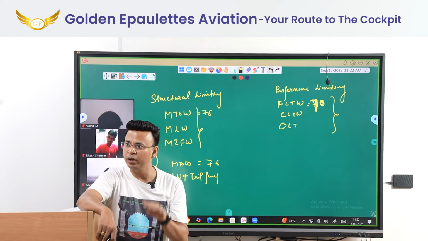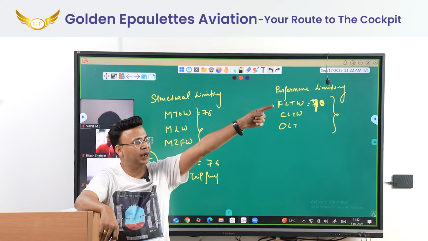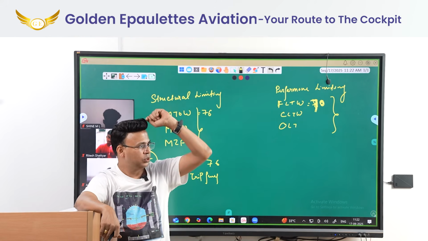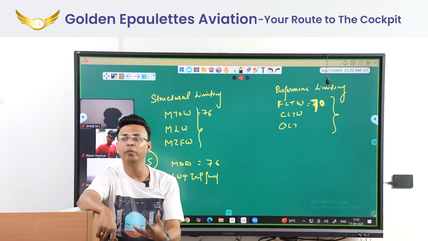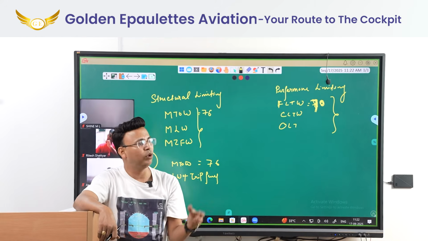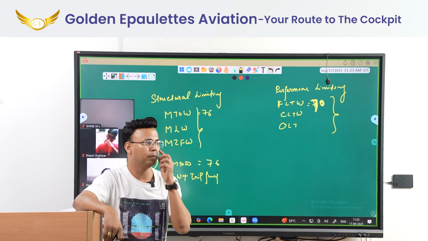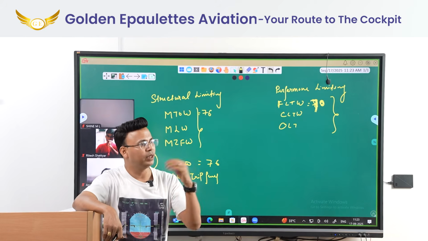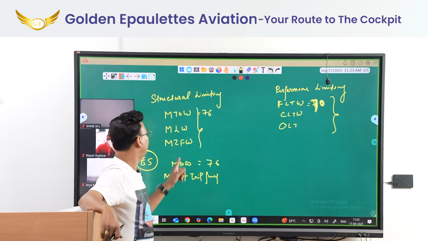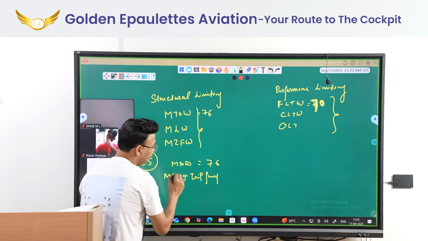Whatever takeoff weight I carry from Delhi is limited by the landing weight at Patna. So my takeoff weight today might be limited by the landing weight. It is not necessary that takeoff weight will always be limited by the structural limit, climb limit or field limit. It could be limited by the landing weight, it could be limited by the zero fuel weight.